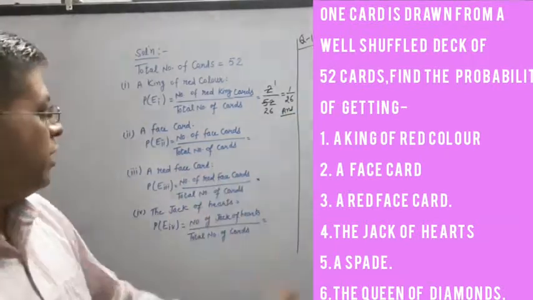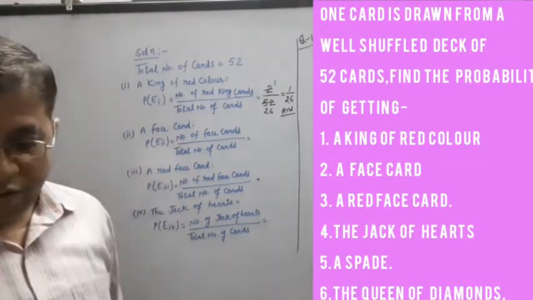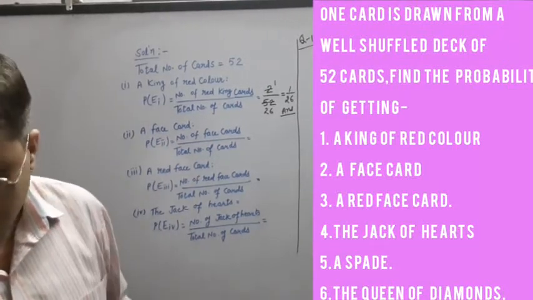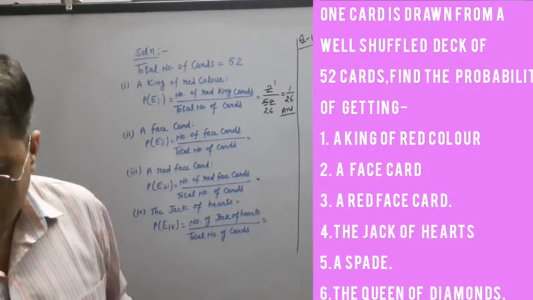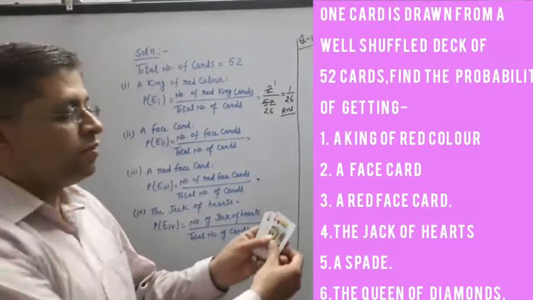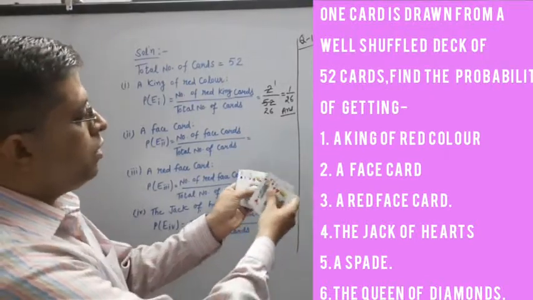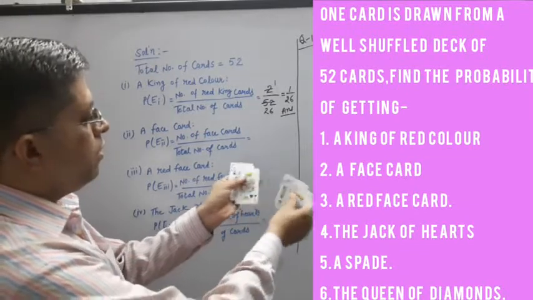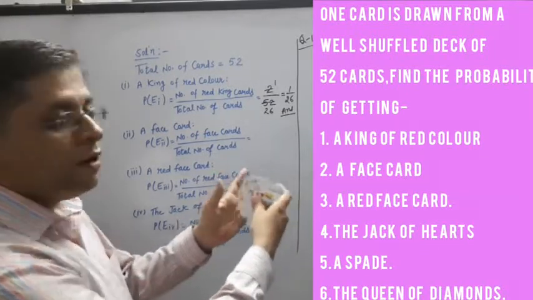Easy it is, two kings. Now a face card. How many face cards with us? Let me see here. Total we have 12 face cards in our deck. See, 1, 2, 3, 4, 5, 6, 7, 8, 9, 10, 11 and 12.